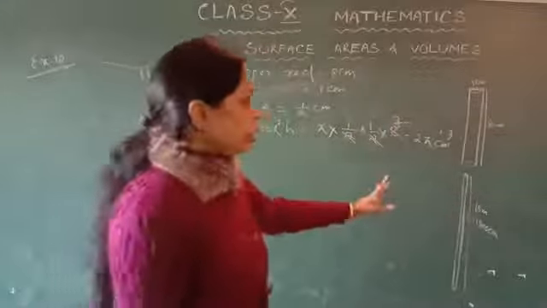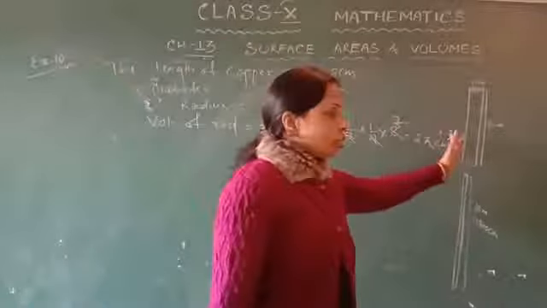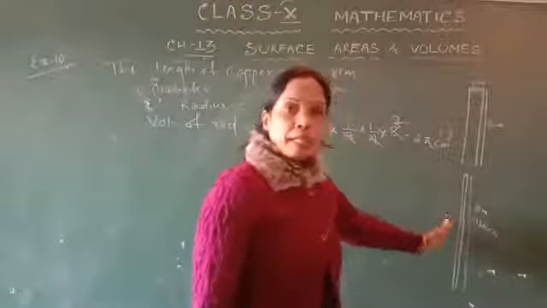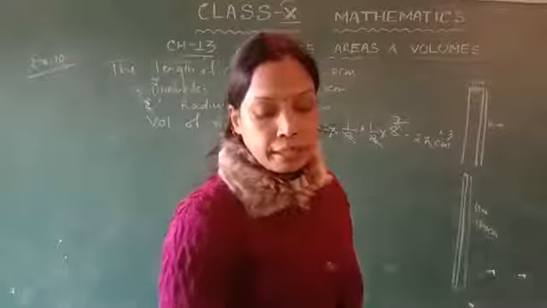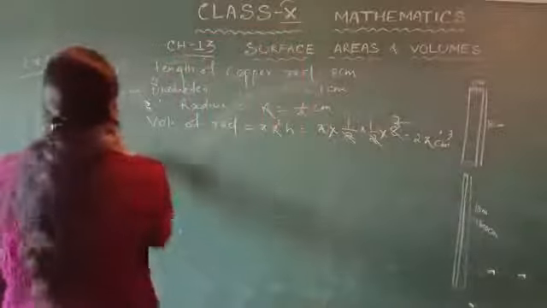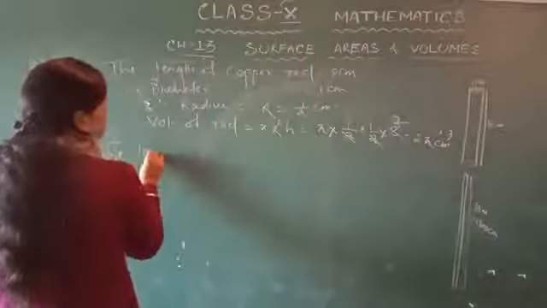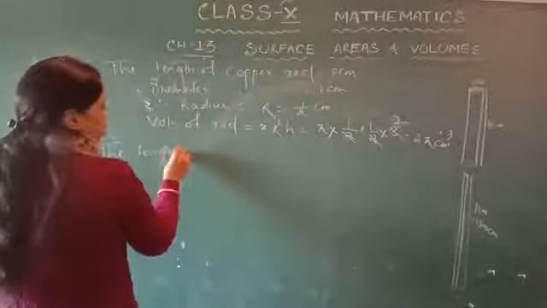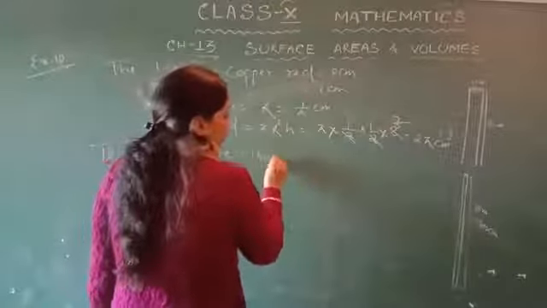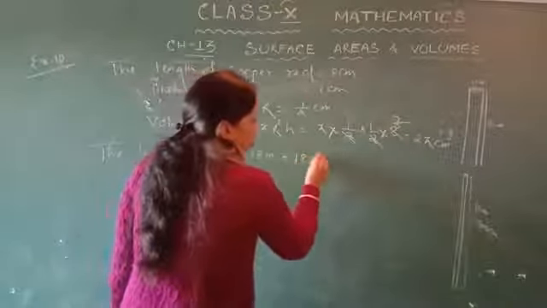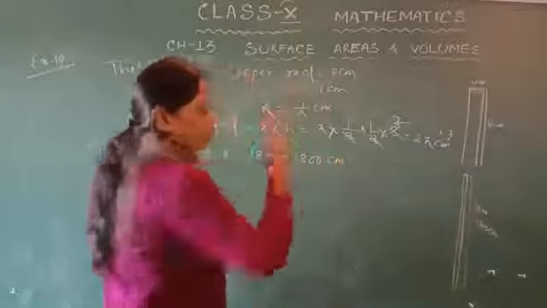Again the question says the rod is reshaped into a wire whose length is 18 meter, that is 1800 centimeter.